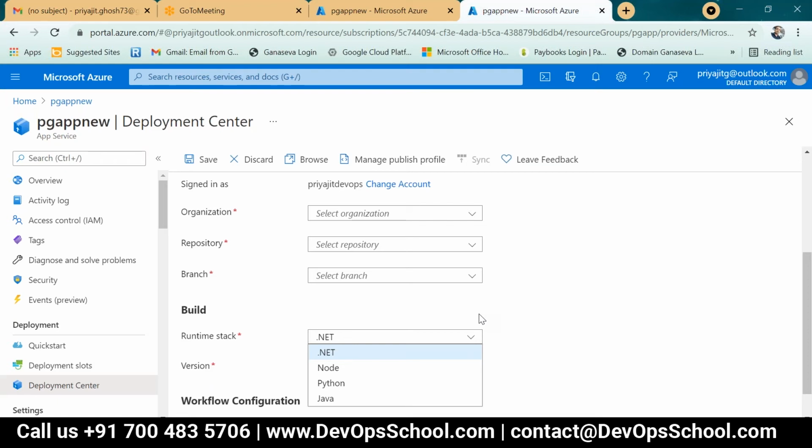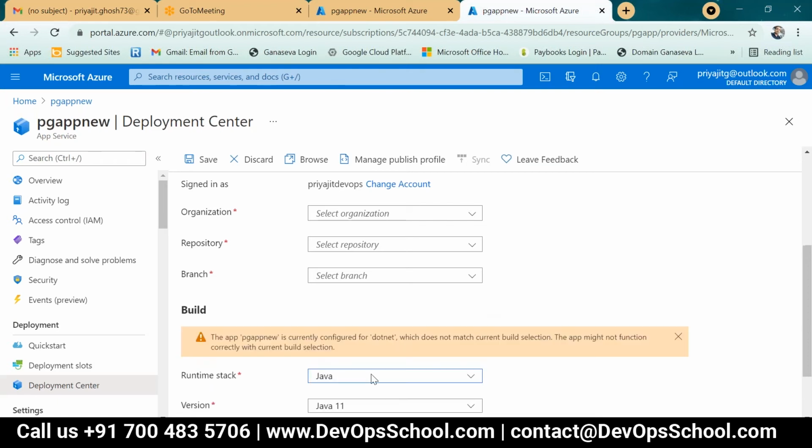Now this runtime stack, can I use Python or not? No. I have to select Java only. You have to select Java only. See, this is the error message. Please check. Please see it. But I think this is just a warning, right?